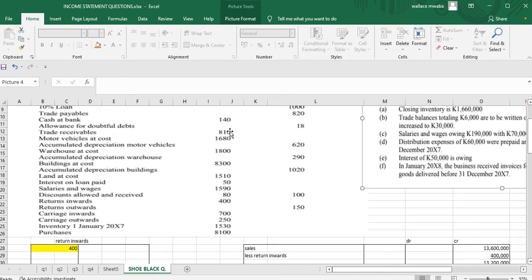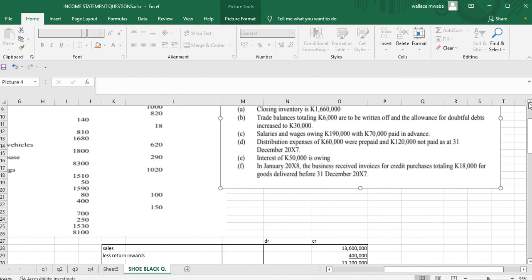We're going to deduct 6,000 from this amount. Since we have written this off, it is a loss to us, and a loss is treated like an expense. So we're going to see this 6,000 in our profit or loss statement, right?